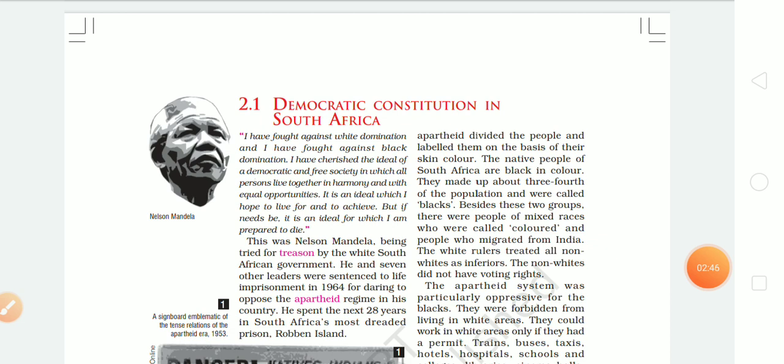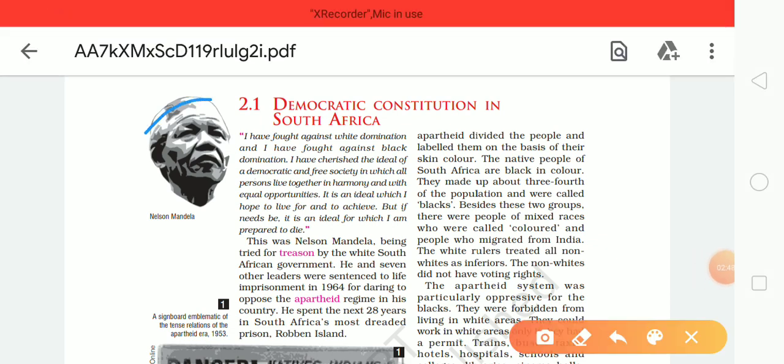Students, please look at this picture. He is Nelson Mandela. In 1993, he shared the Nobel Peace Prize with F.W. de Klerk.